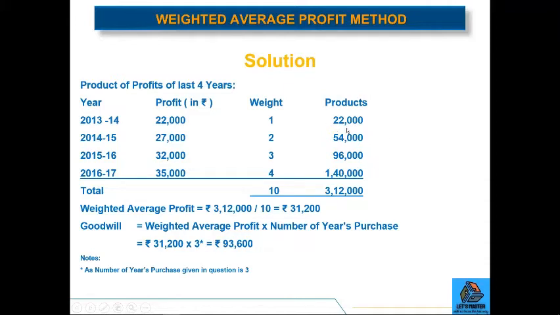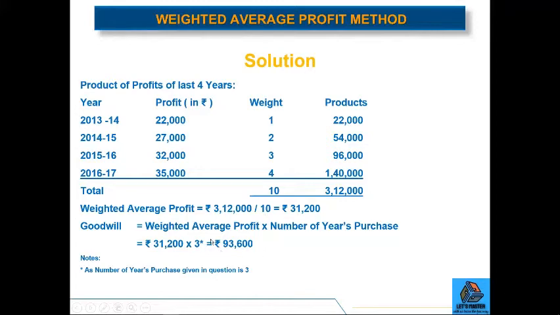In the next step, we will do the sum of products, which is coming out to be 3,12,000. Then in order to calculate the average, we will not divide 3,12,000 by 4, even though we are taking profits for 4 years in consideration. What we will do is divide 3,12,000 by the sum of weights. So here the sum of weights is coming out to be 10. So in order to calculate the weighted average profit, we will divide 3,12,000 by 10. So that will come out to be 31,200.